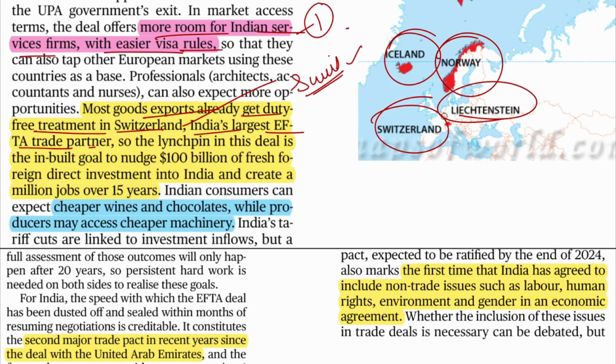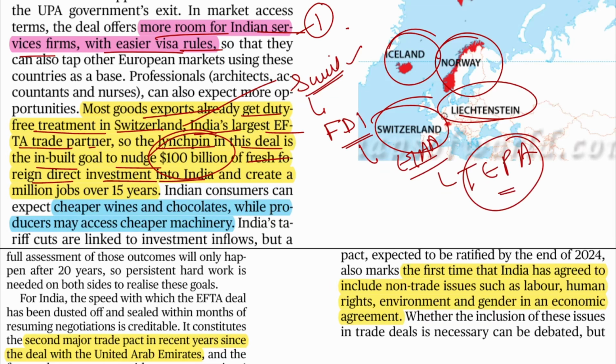Third thing is that the linchpin in the deal is the inbuilt goal to nudge $100 billion of fresh foreign direct investment into India. So what are we attracting from Switzerland? FDI through the EFTA grouping from the TEPA deal.